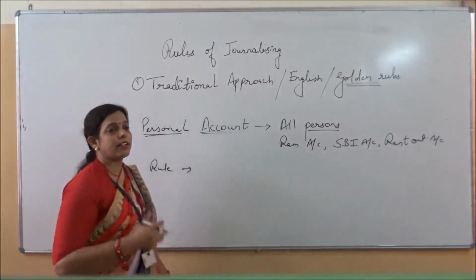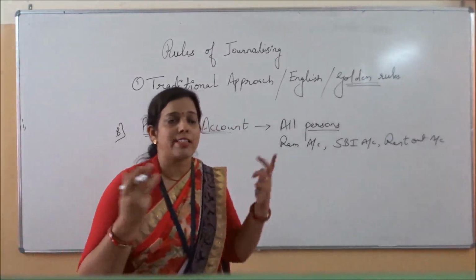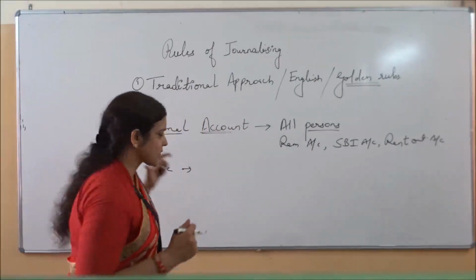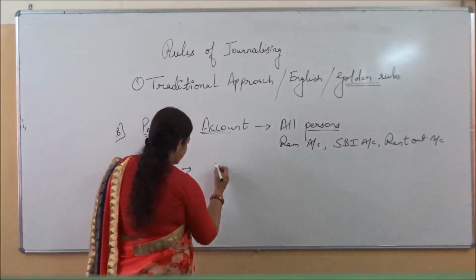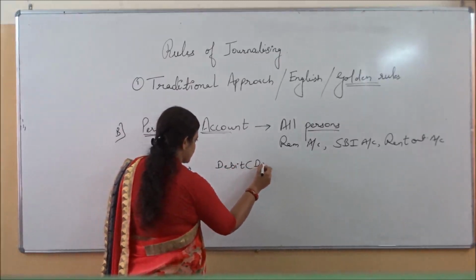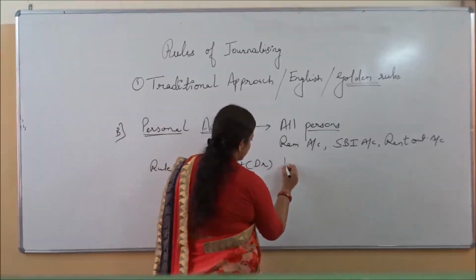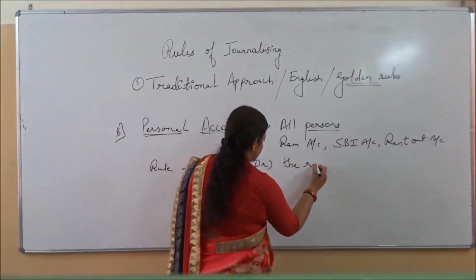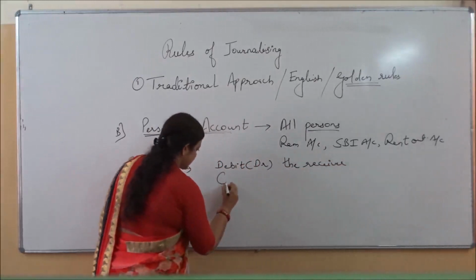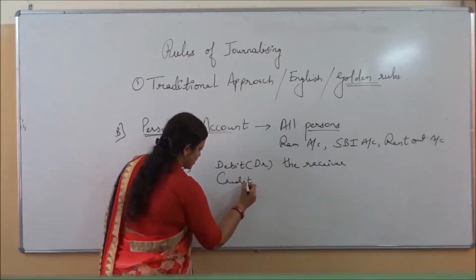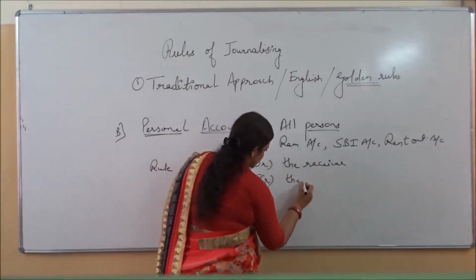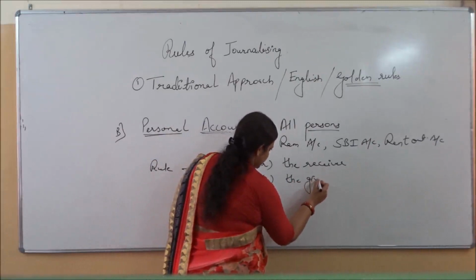In real, we have seen debit what comes in, because assets were things. The rule is just like that only, we just change the name. Debit the receiver, and credit, vice versa, credit the giver.